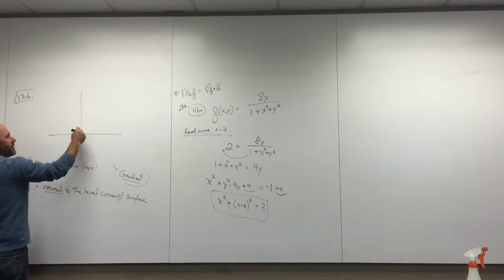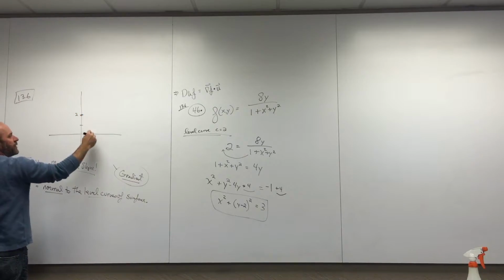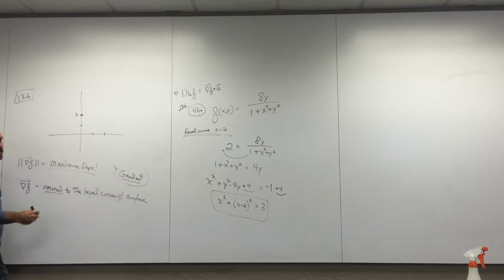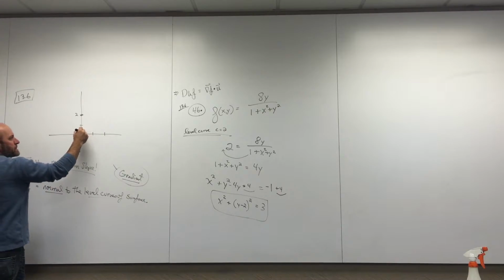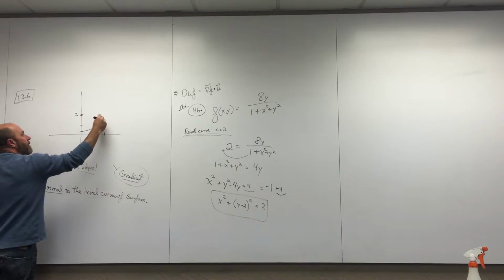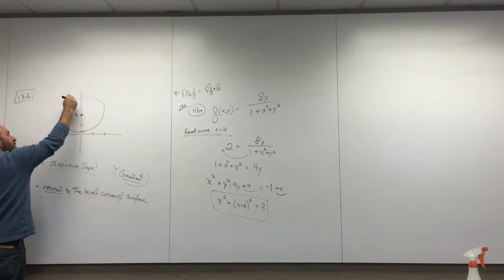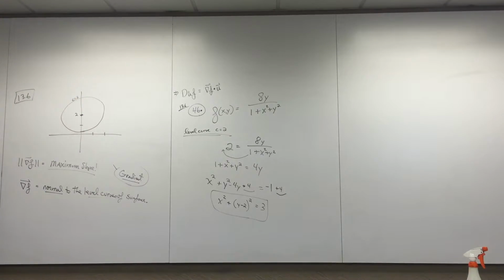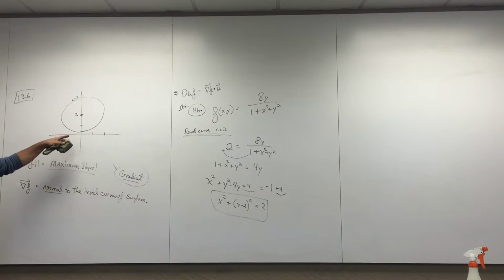It's centered at 0, 2. That's 2. It's centered at 0, 2. But it's got a radius of the square root of 3, which is about 1.7. That's it. I'm going to label this c equals 2. It's a level curve when c equals 2 for this surface, for whatever this surface is. This is its level curve at c equals 2.